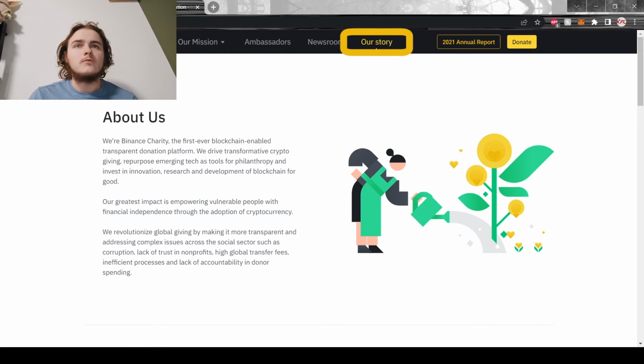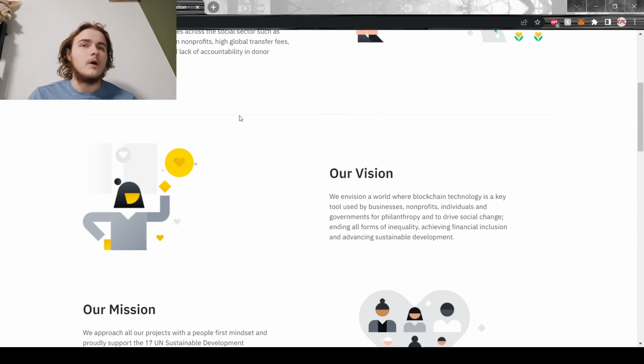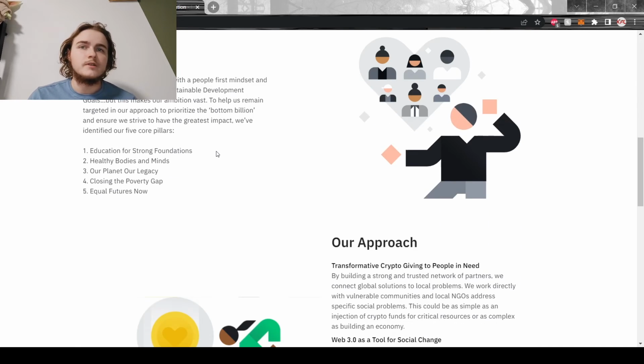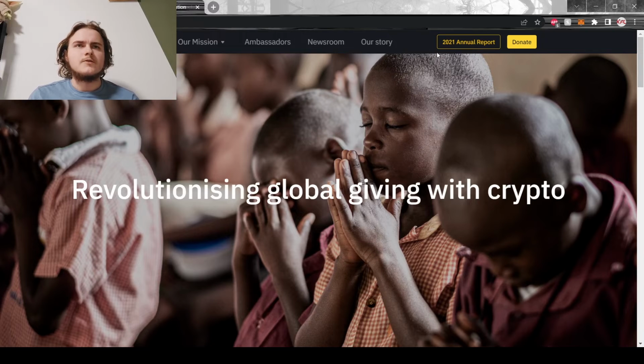Then right here you have the Our Story tab, which has a little bit of information about Binance Charity, why they started, and what their mission is, and what they want to accomplish. You can also see the 2021 annual report right here, as well as donate yourself. And that's pretty much it. Just a quick little showcase of Binance Charity.